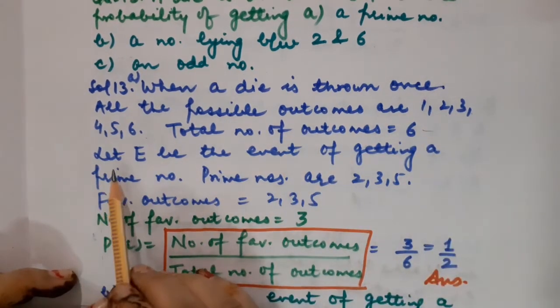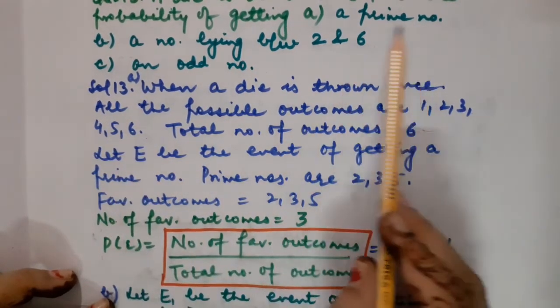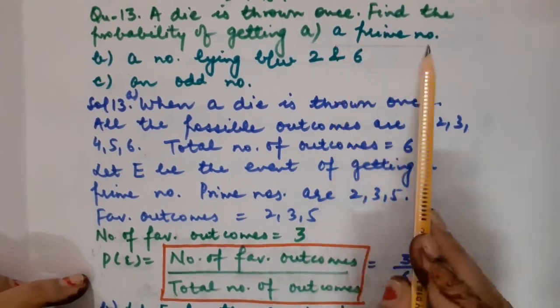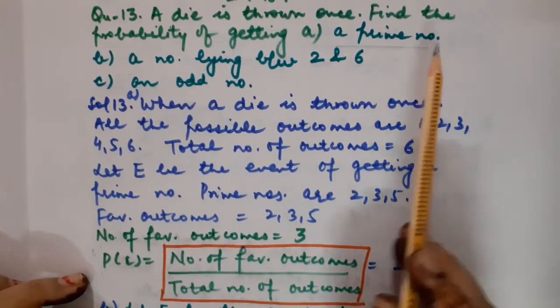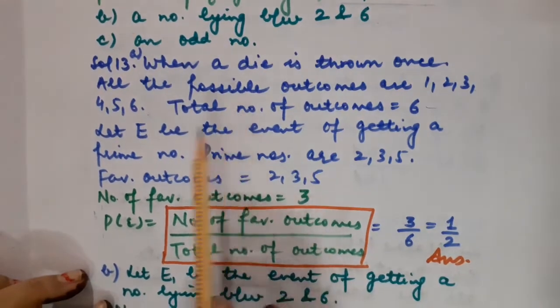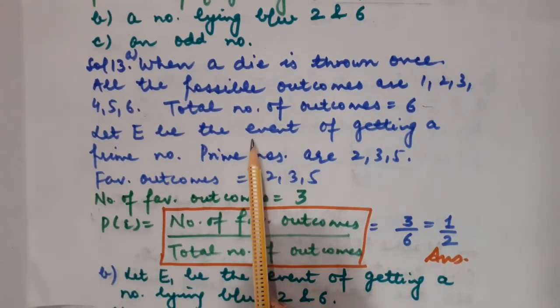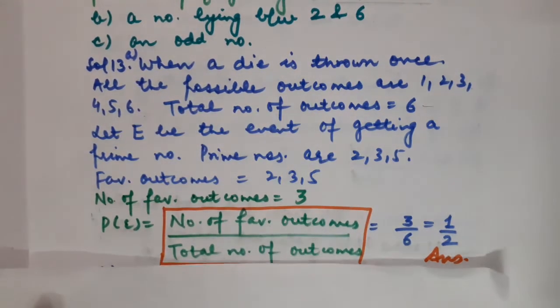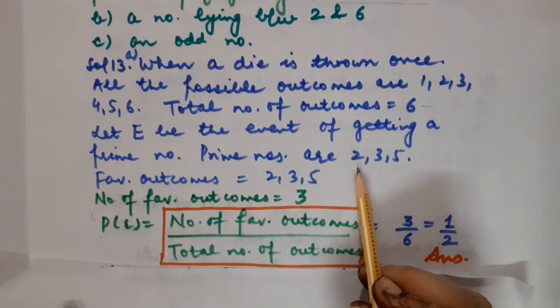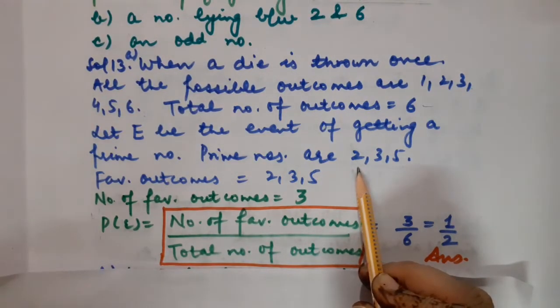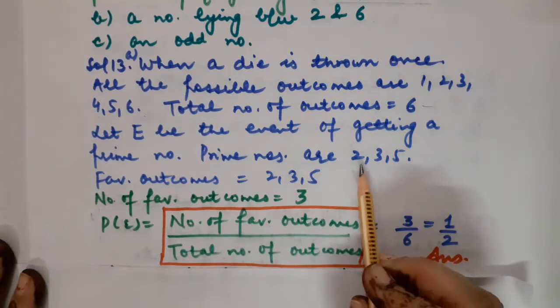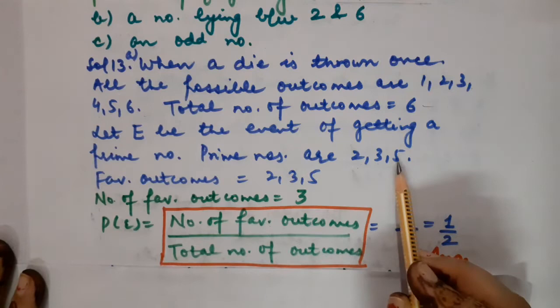Now what is asked in the question is that we want the probability of getting a prime number. So you have to assume, let E be the event of getting a prime number. Children, you know that prime numbers are the numbers which are greater than 1 and have exactly 2 factors. The first factor will be 1 and the other factor will be the number itself. So the prime numbers are 2, 3, 5.